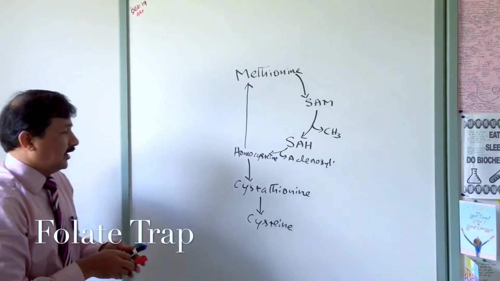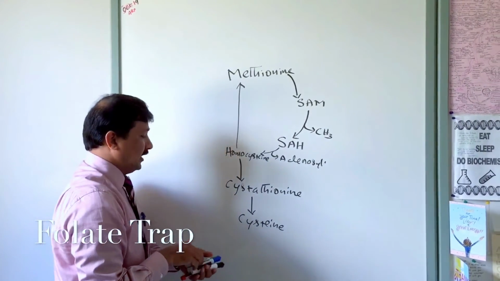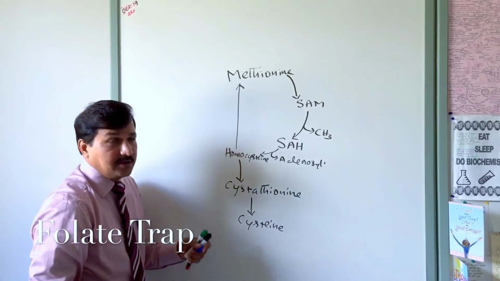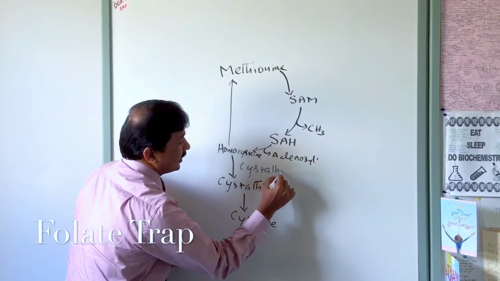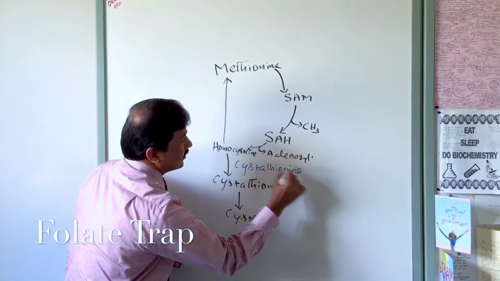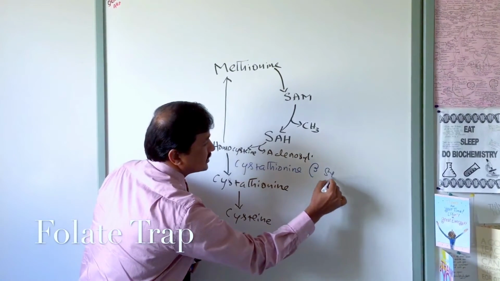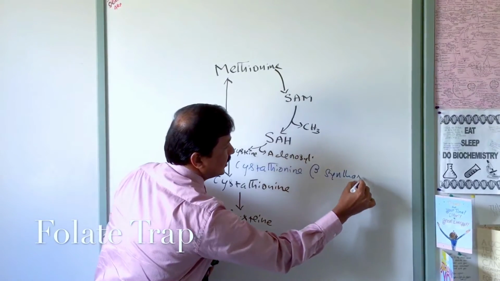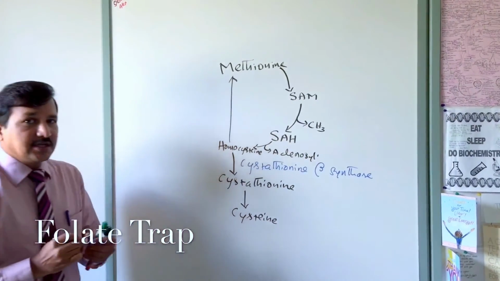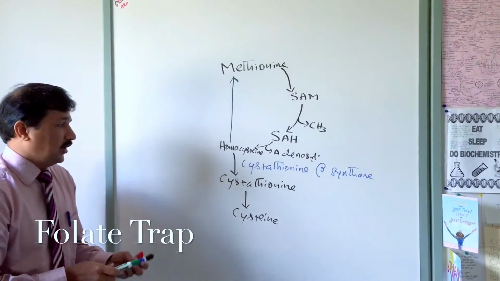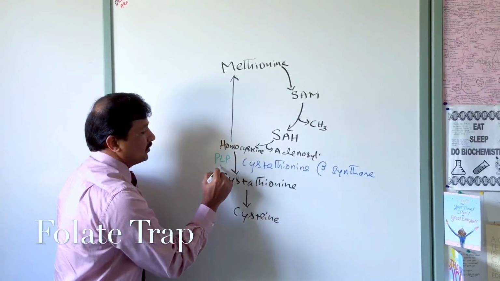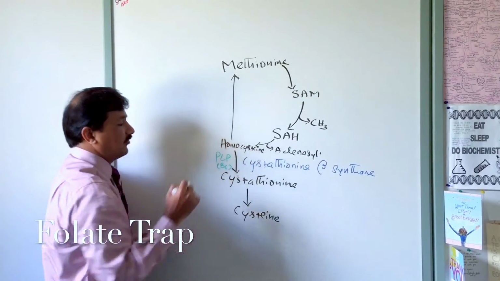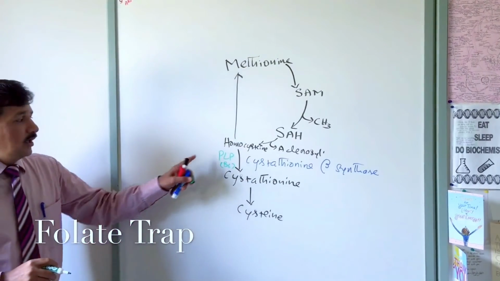For homocysteine to cysteine formation, we need an enzyme called cystathionine beta synthase. This enzyme needs a coenzyme, and that coenzyme is pyridoxal phosphate, PLP. PLP is an active form of vitamin B6, as you all know, pyridoxine.